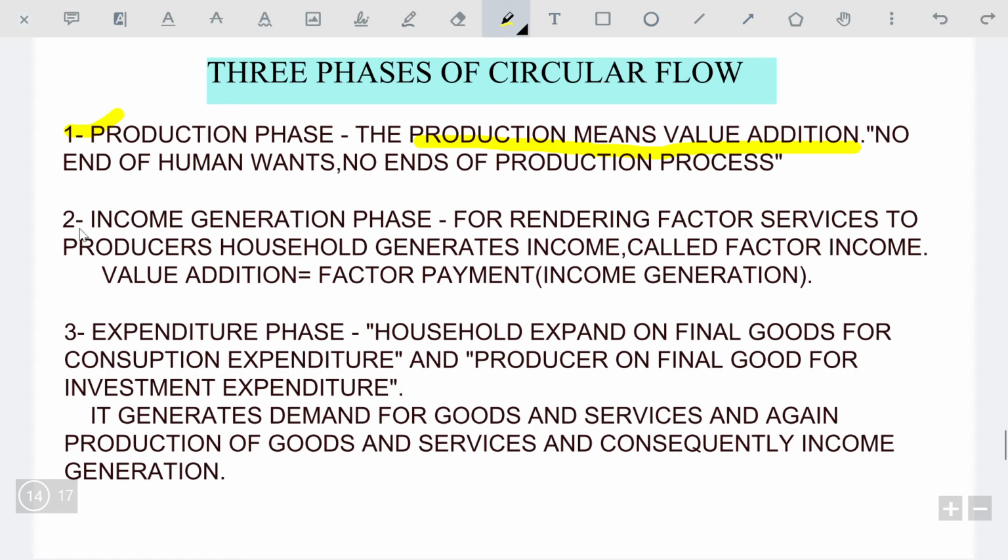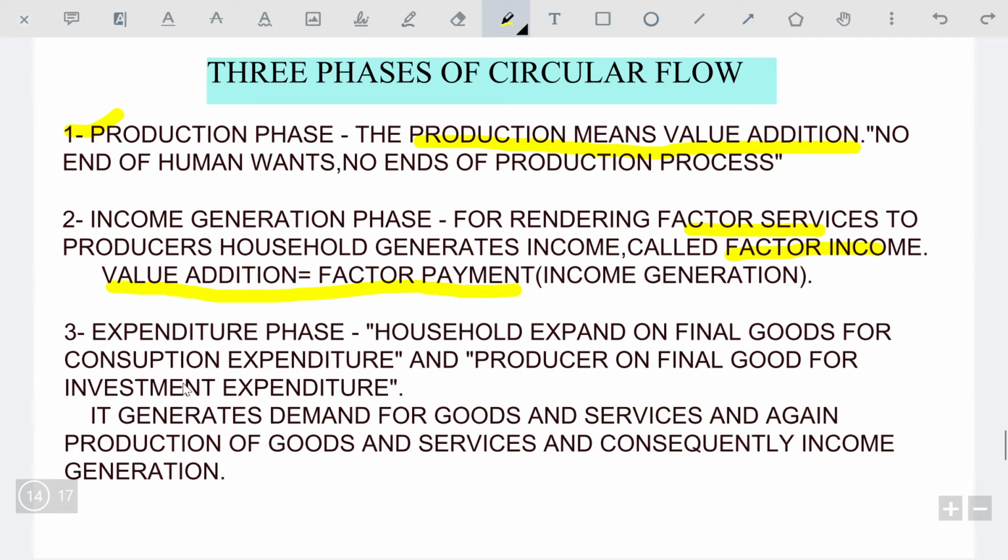Okay, the next phase is income generation. In the income generation phase, for rendering factor services to producers, households generate income. Households render their factor services to producers, and in response they generate income called factor income. The value addition is equal to factor income. It is the most important thing that value addition is equal to factor payment or income generation. It means the production phase causes value addition, and value addition is equal to factor payment.